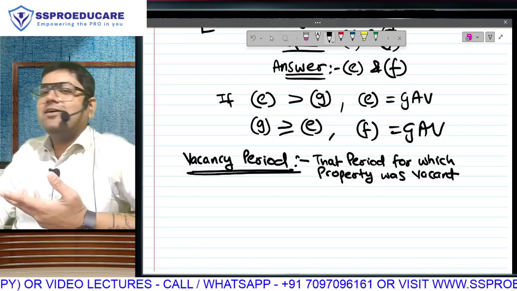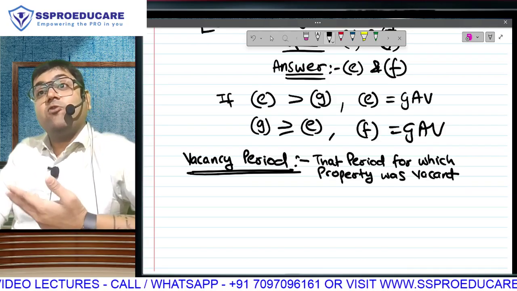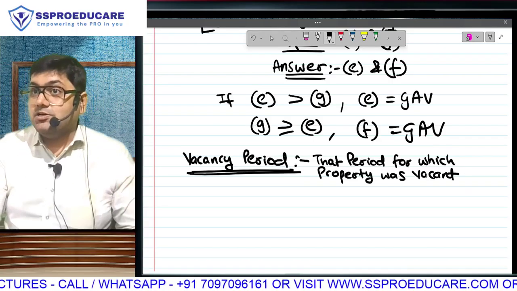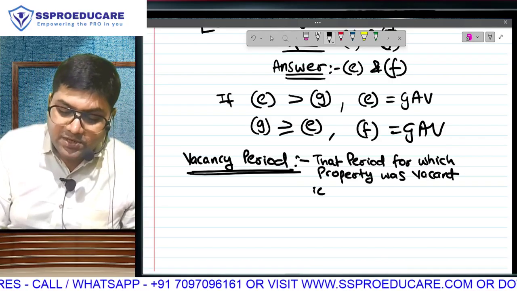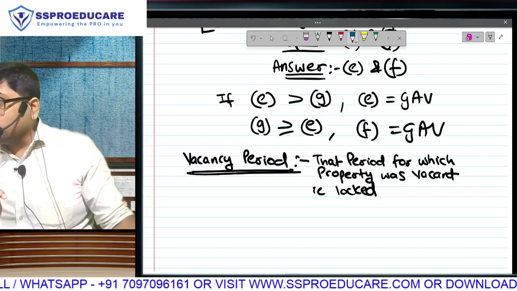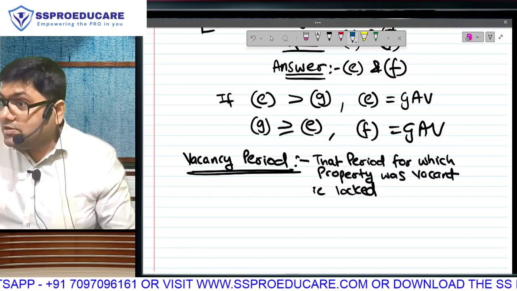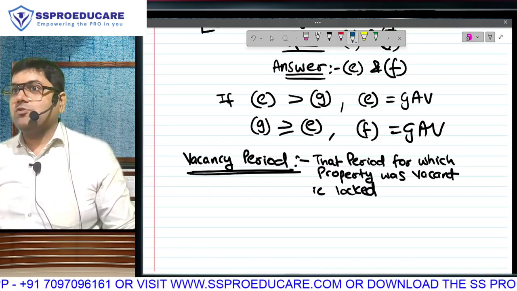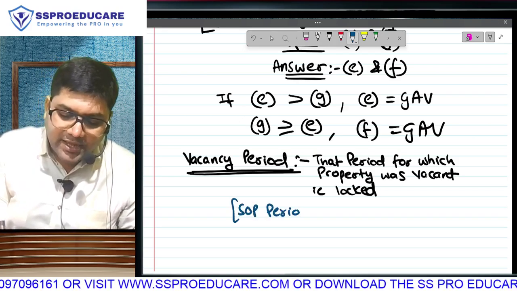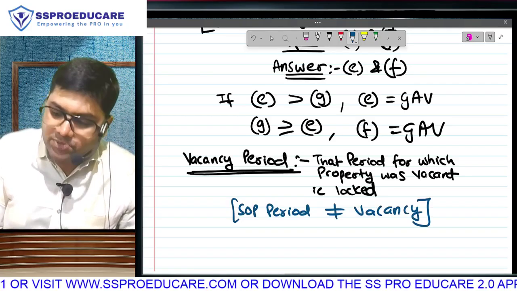क्या डेफिनेशन है? Vacancy period is that period for which property was vacant. एक second, you find it funny, but there is some hidden catch here. Vacant matlab the property was locked, the property was unused. You know what they are trying to tell you here? It is possible that during a part of the year we were living in that property, it was not vacant. So the SOP wala period will be excluded from the period of vacancy because the property was not vacant.